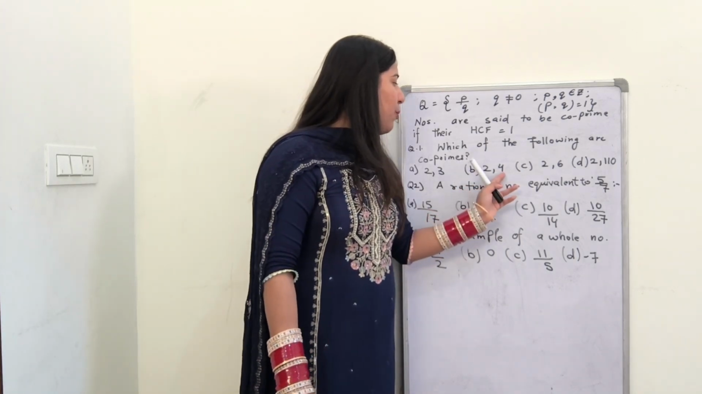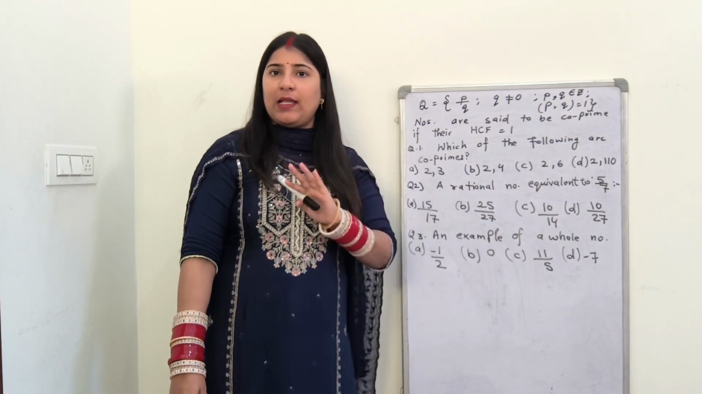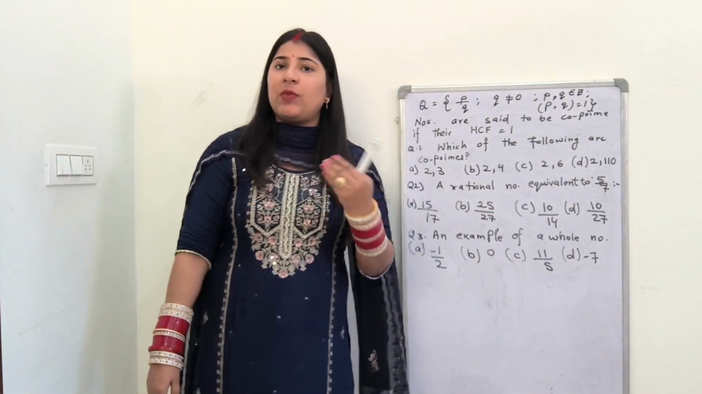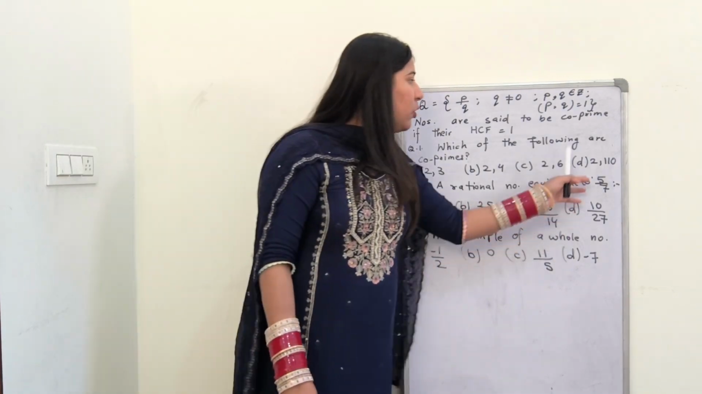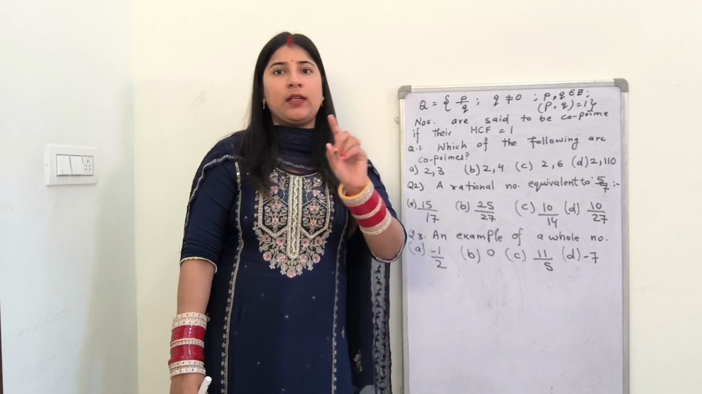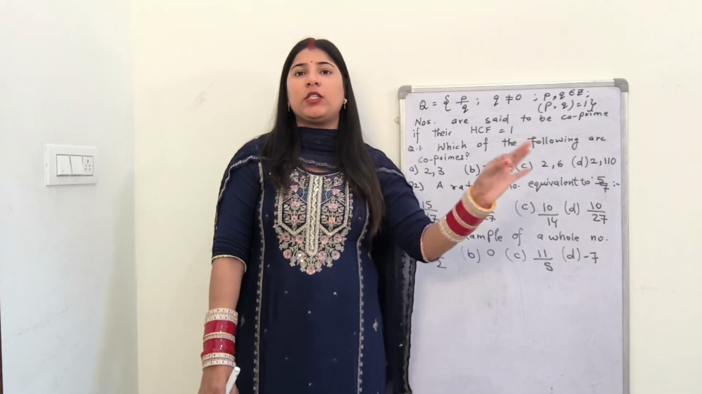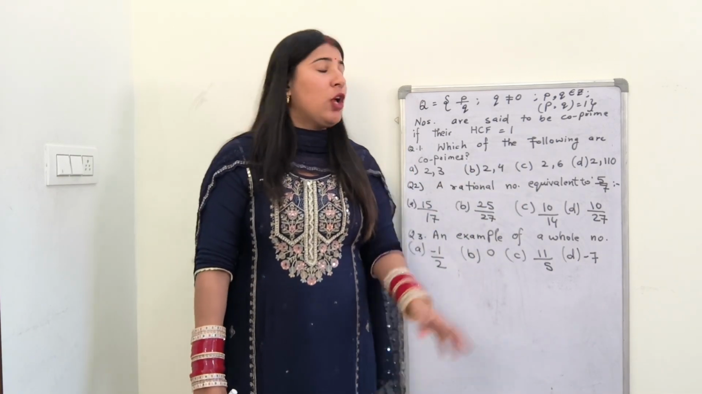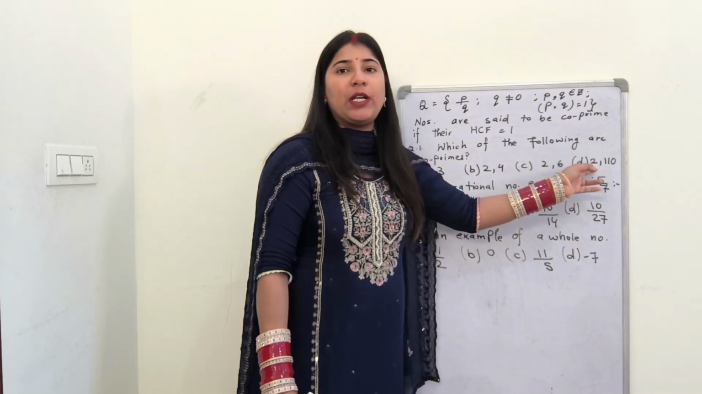Okay, B option, 2, 4. 4 is a multiple of 2. Cancel. 2, 6. 6 is a multiple of 2. It is not co-prime. 2, 110. The last digit of 110 is 0. Any number with the unit digit 0, 2, 4, 6, 8 is divisible by 2. So again 110 is also a multiple of 2.